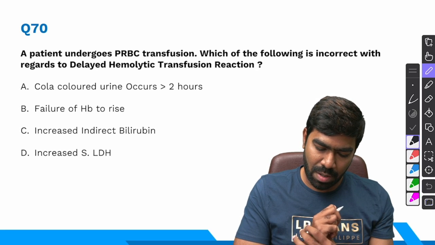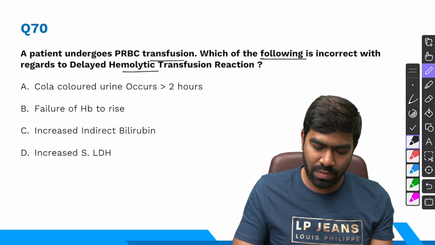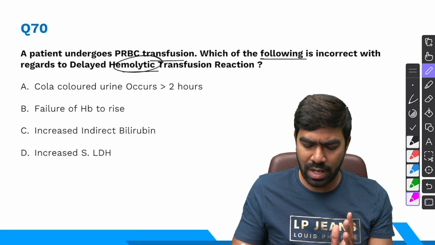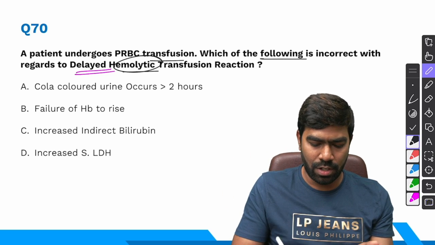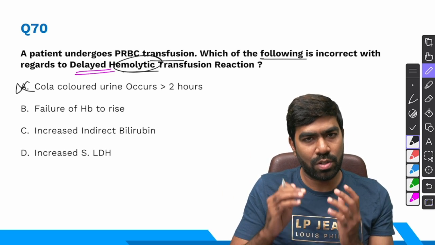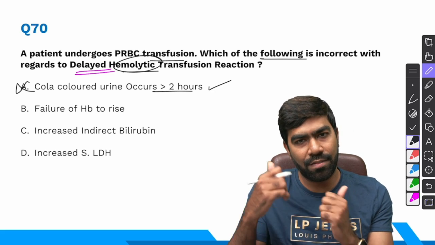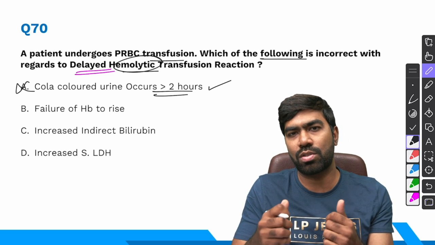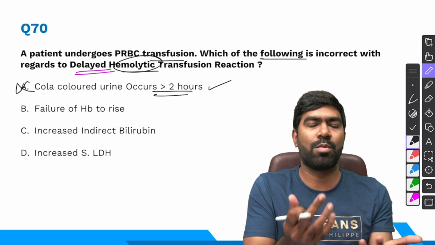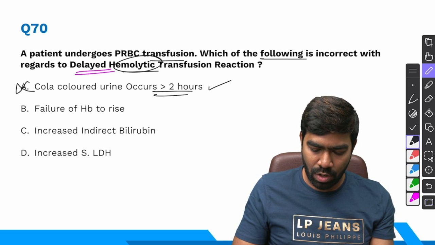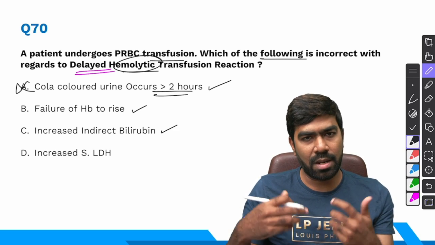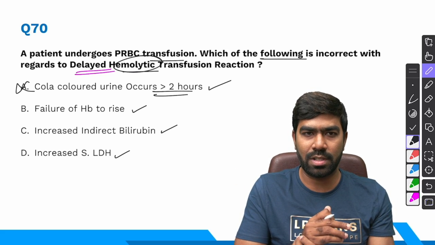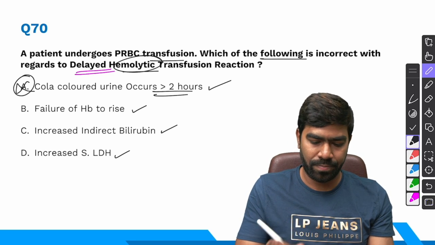Coming to question number 70, a patient undergoes PRBC transfusion. Which of the following is incorrect with regards to delayed hemolytic transfusion reaction, which is something that's going to happen after 24 hours. We have discussed so many times in our lectures that delayed means after 24 hours. So that's the reason why this is the right answer, because it's a wrong statement: cola colored urine is going to occur after 24 hours, not after 2 hours, because it's a delayed reaction. And this cola colored urine is because of intravascular hemolysis. That's a classic feature of any hemolytic transfusion reaction, right? Failure of hemoglobin to rise is a correct statement. Increased indirect bilirubin is a correct statement because it's hemolysis, and increased serum LDH and even direct Coombs test will be positive in these cases. So right answer for this question is option A, simple.